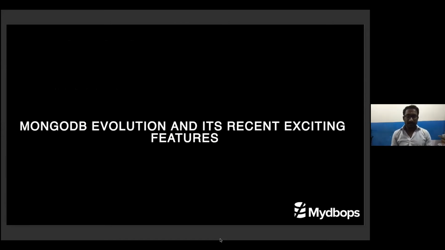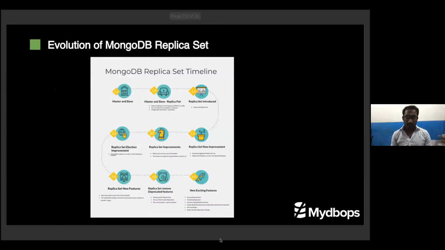Next we come to MongoDB evolution and its recent exciting features. Before that, I'd like to share a small picture created by ourselves of how the MongoDB replica set started and where it is now. It started in 1.1 with master-slave replication, and now it is 1.4. I don't like to specify all the things. Now we are at 5.0. I'm not including 5.0 because this talk is more focused on 4.0.